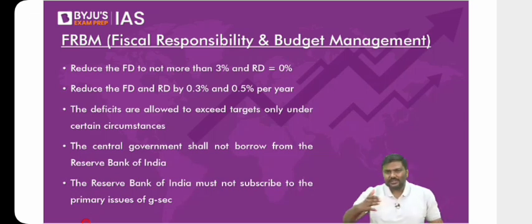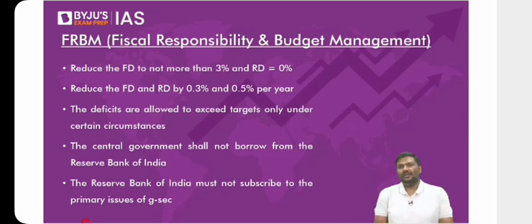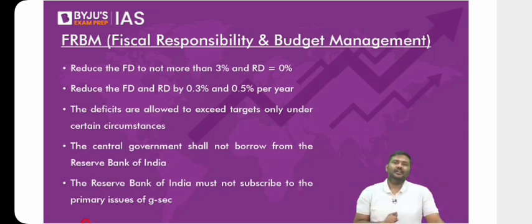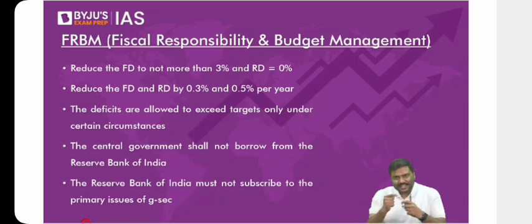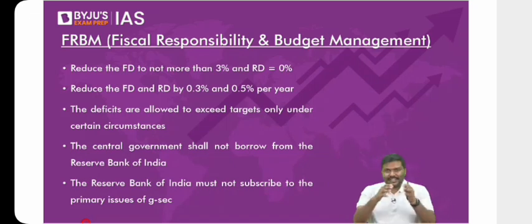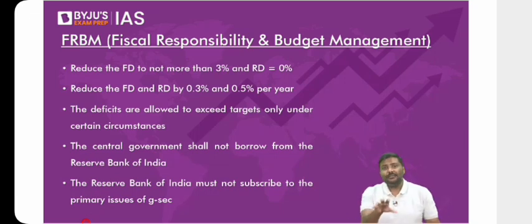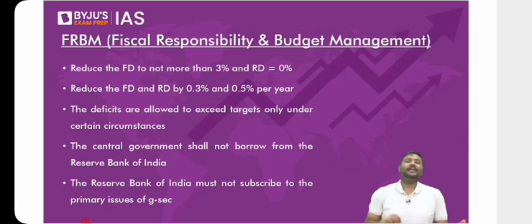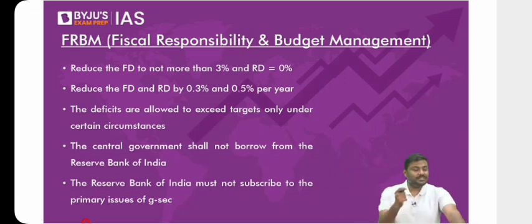Various governments will keep on telling that we should promote women empowerment. We should promote education amongst girl children. We should provide schooling for girl children. But is the government of India doing enough for it? Are they simply talking the talk, without walking the walk? That is, they're simply talking, but are they doing anything regarding this? This is basically holding the government accountable to the concept of gender budgeting. Done? So these are some of the points regarding gender budgeting.